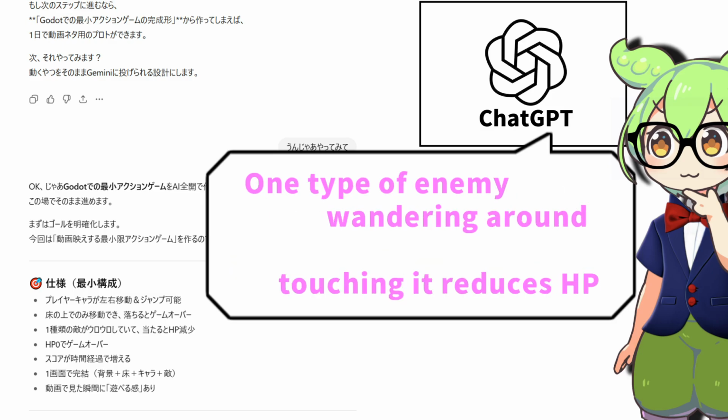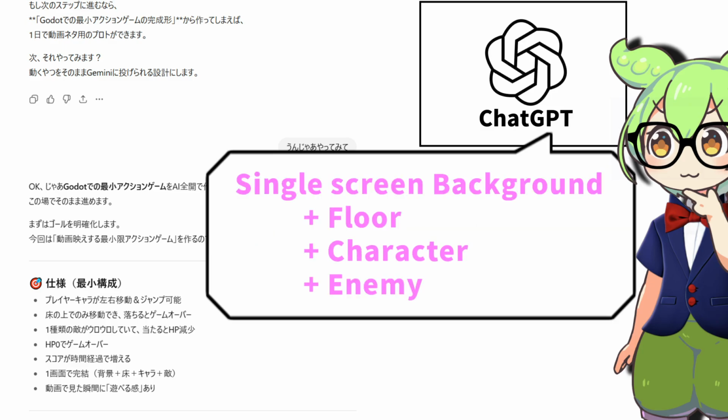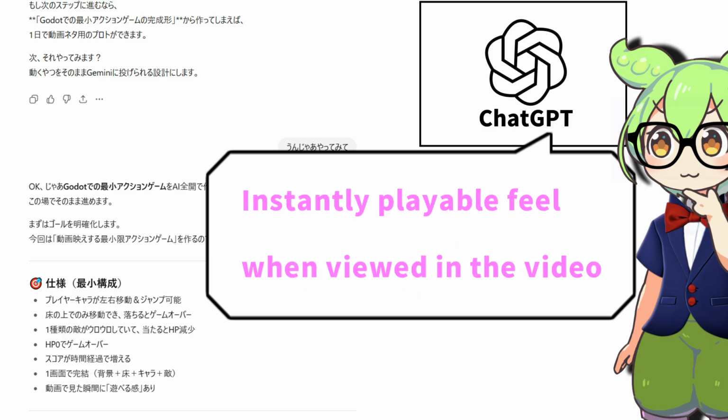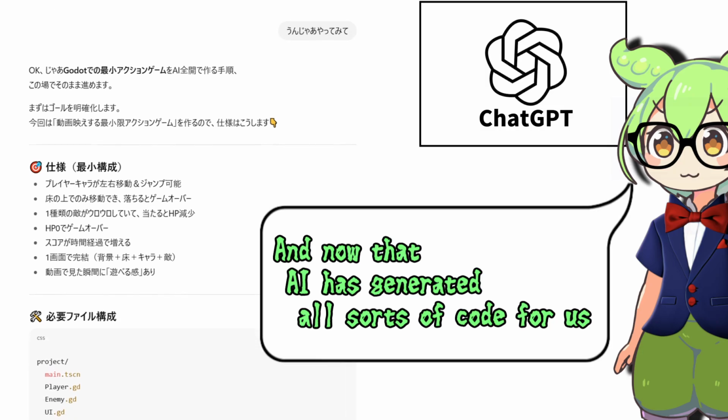One type of enemy wanders around, and touching it reduces HP. Game over at HP 0. Score increases over time. A single screen with background, floor, character and enemy. It should feel instantly playable when viewed in the video. And now, the AI has generated all sorts of code for us.